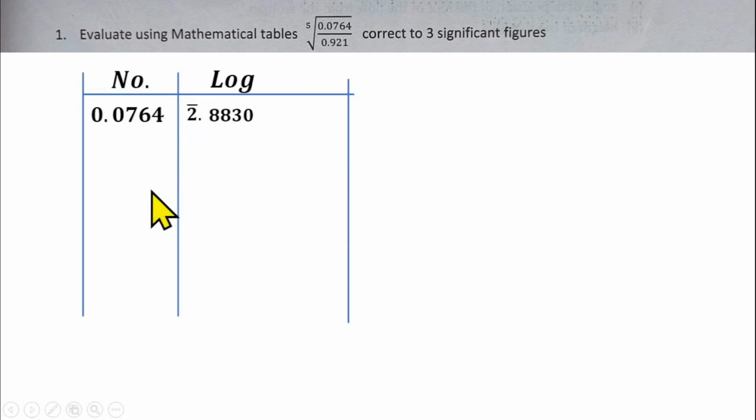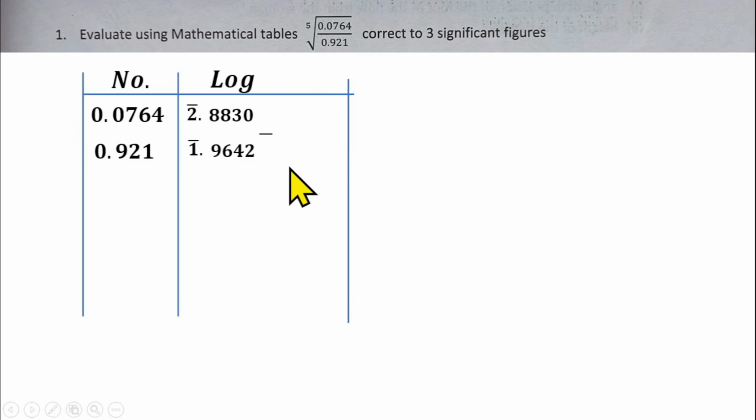Then the second number is also a number less than 1, which is 0.921. So the characteristic of this number is going to be bar 1. Then go to your logarithm table to get the mantissa. 92 under 1 will give us 9642. So in between the numbers we are having division, that means we are going to subtract them.